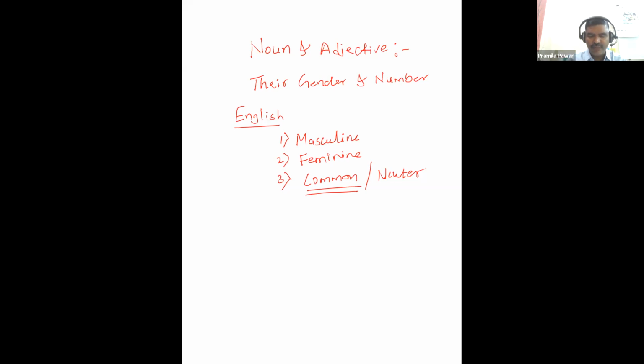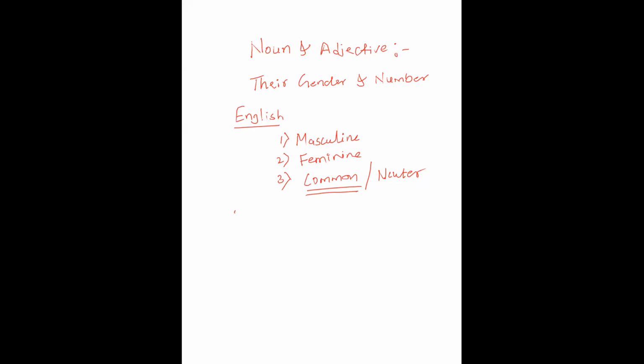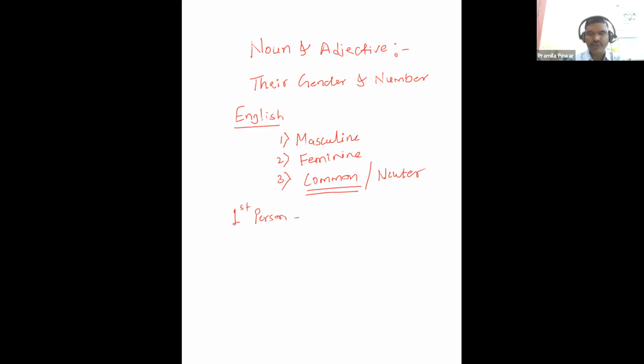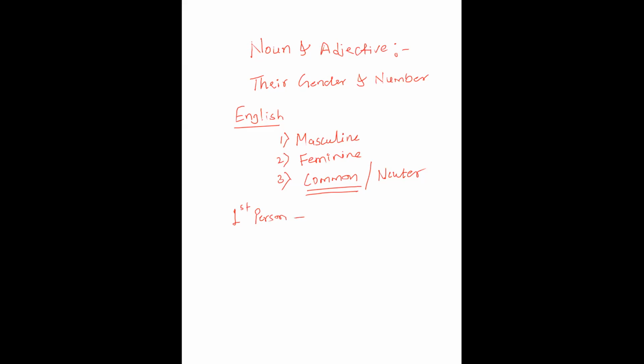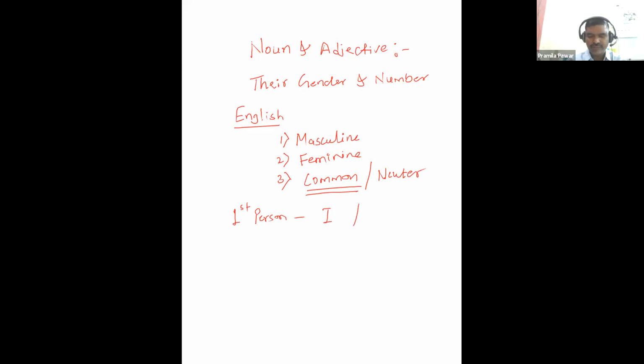Can anyone tell me which words represent first person in English? I, and in plural, we. This is for singular and this is for plural.